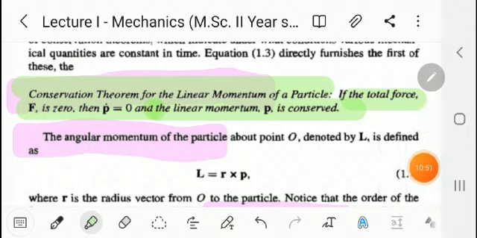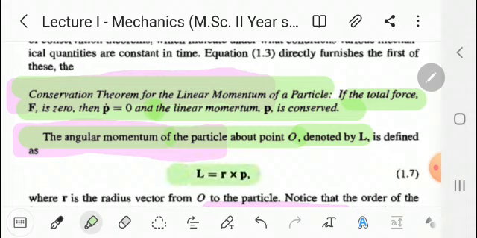Now the next definition is the definition of angular momentum of a particle about point O, and it is denoted by capital L and defined as L equal to R cross P, where R is the radius vector from origin to the particle.